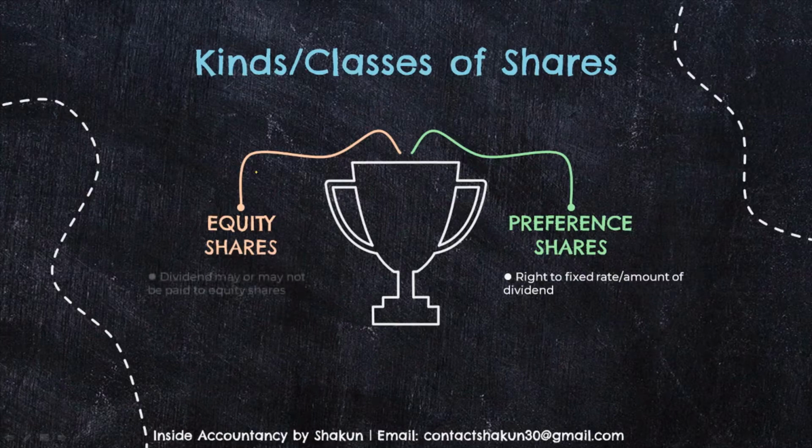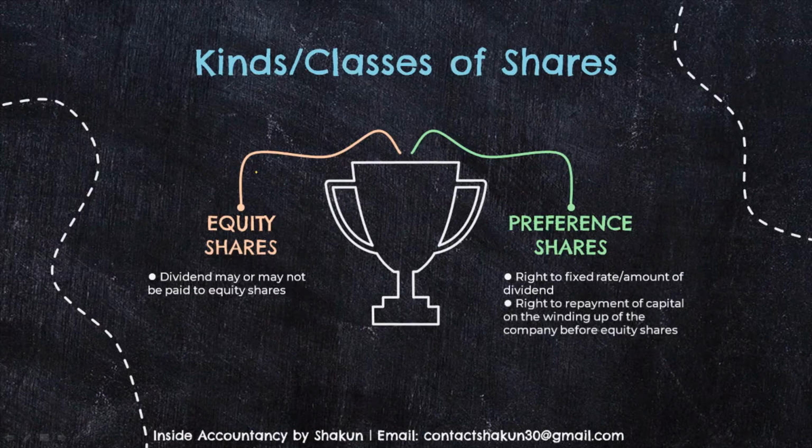In contrast, the dividend may or may not be paid to equity shareholders. So they are the risk bearers. They may either get a very high dividend or a very low dividend, or sometimes they may not get a dividend, because the equity shareholders are the owners of the company. In case of preference shares, they have a right to repayment of capital on the winding up of the company before equity share capital. This means when the company winds up, their capital is repaid to them first, and the equity shareholders can get the repayment after the payment has been made to the preference shareholders.